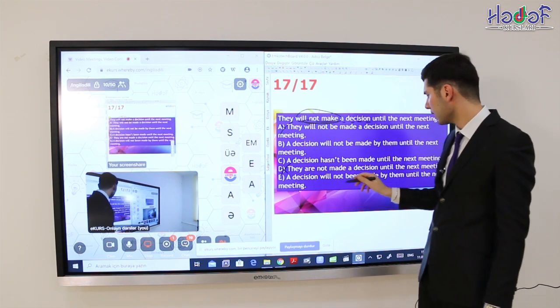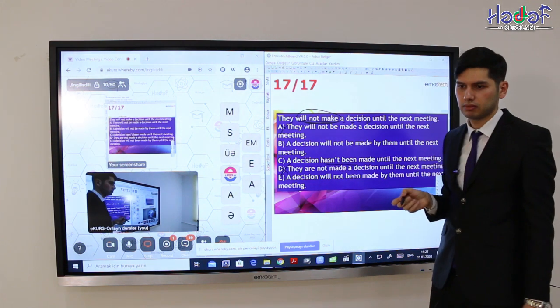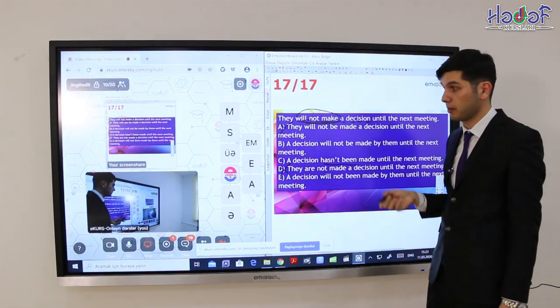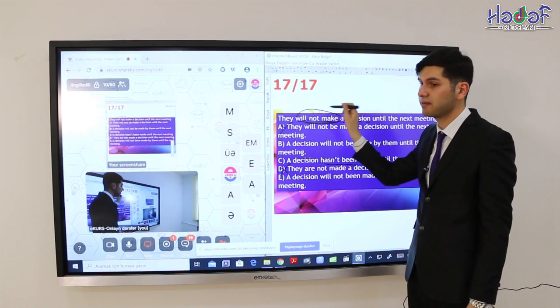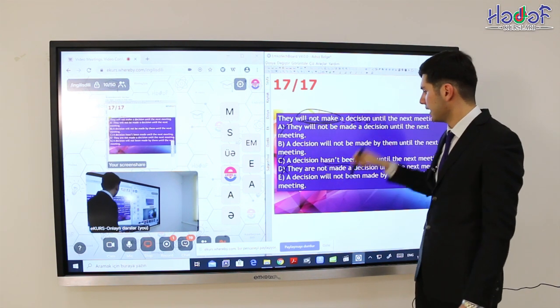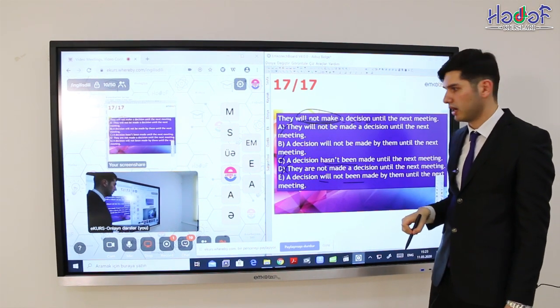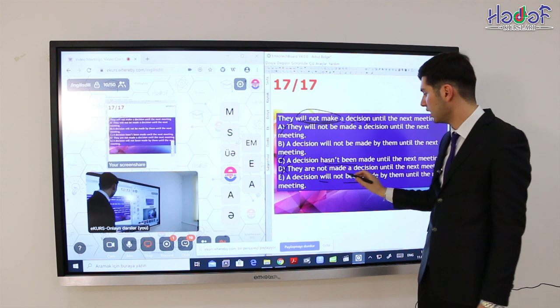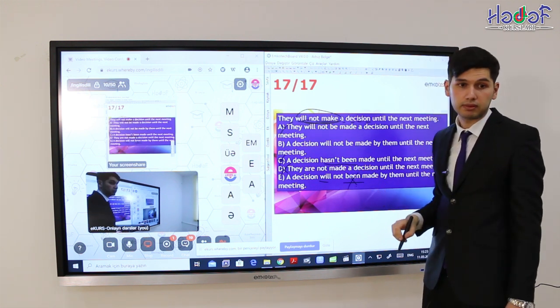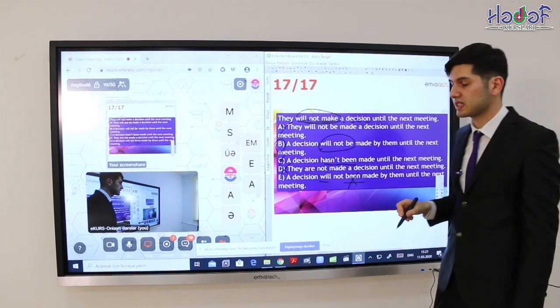After, for example, variant C, has been. This is the present perfect, but our sentence is in future simple, so it's an incorrect variant. Next, variant E, will been. There is no variant like will been. This is incorrect, because it should be will be. That's why the correct answer is B.